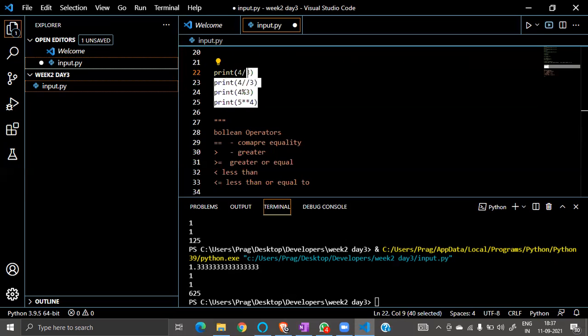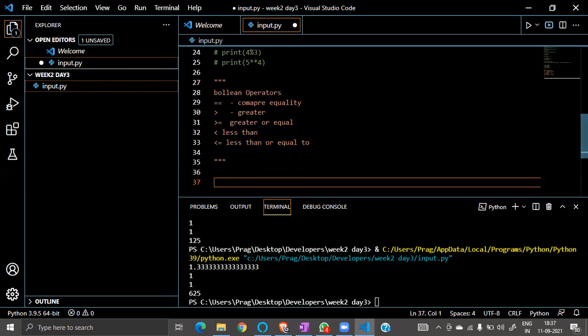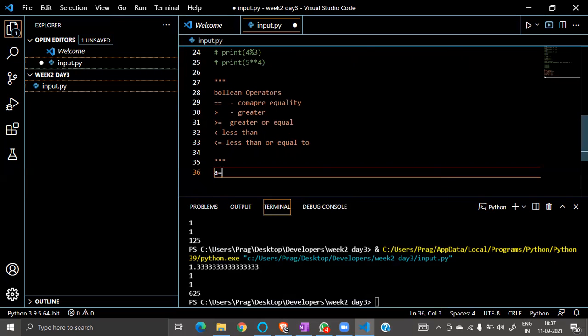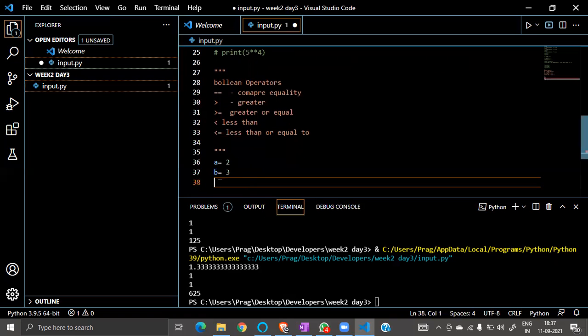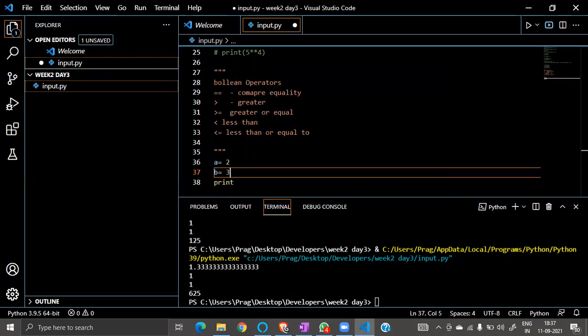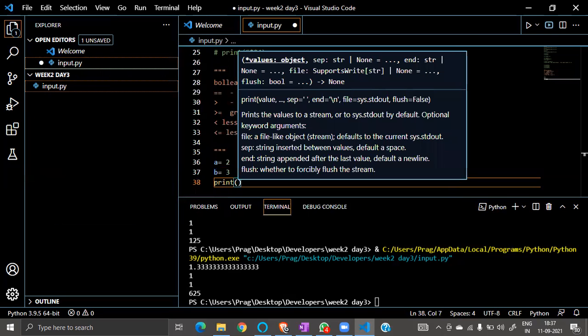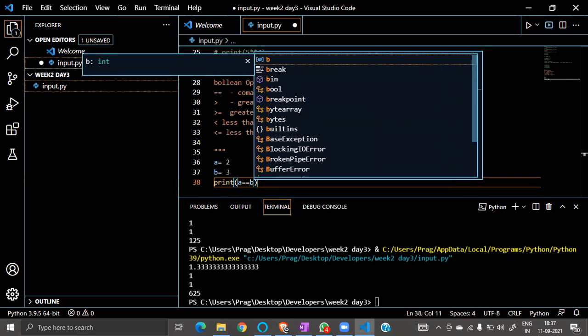We will run something. Control slash. Great. And now I will do print. First I will take some numbers, a equal to 2, b equal to 3. Print a equals to b.